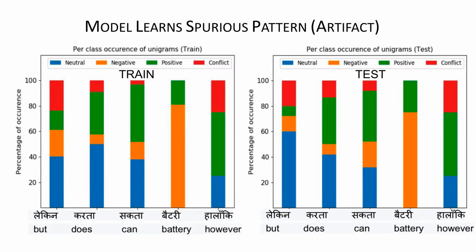Direct classification does pretty well on the task, which I will show in the performance, not bad, but we also find one issue with direct classification, which is that it learns lexical correlation. For example, if battery is a lexical word occurring in the premises of the original sentences, we see that it is highly correlated with negative. If there is a word named battery, then in the training set, in 80% of examples the label is negative. And this is repeated in the test set also: almost 78% of the time when you have battery, you get negative.